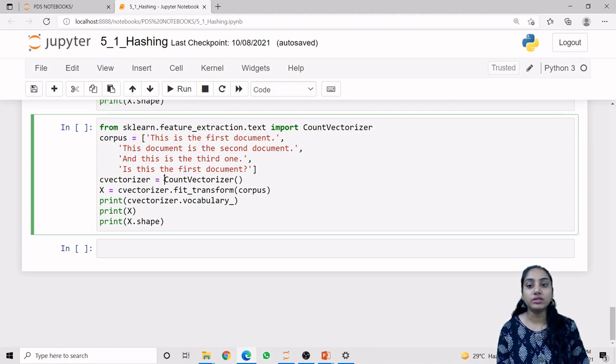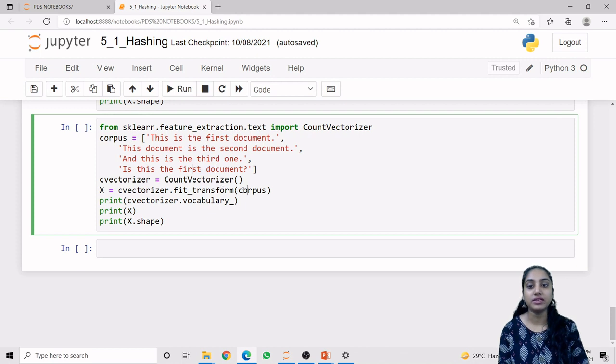Now we are using the constructor of our CountVectorizer and storing it in a cvectorizer object. Then we are using the fit_transform method of the CountVectorizer, which ultimately returns us the matrix, with the rows being the document indexes. This will have document index 0, this will have document index 1, this will have document index 2, and this will have document index 3.